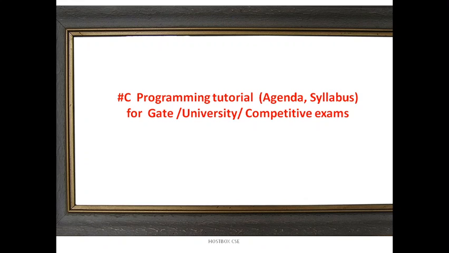This programming tutorial will definitely be helpful to understand, learn and clear competitive exams like GATE, university exams, or any kind of competitive exam, or whether you are pursuing BTech, BE, MCA, MSc or any related course. C is one of the programming languages, and it's the mother of all programming languages. So it will definitely help you, and we are trying to give training from basic to advanced level of the programming languages. Let's go for the session.